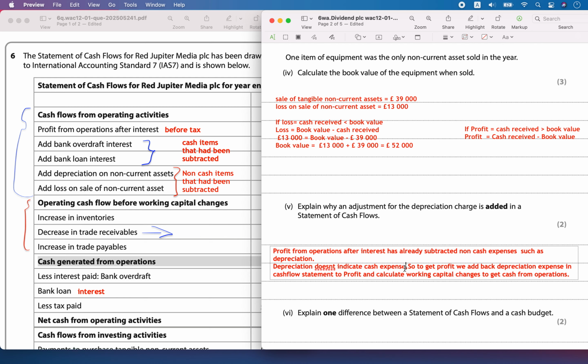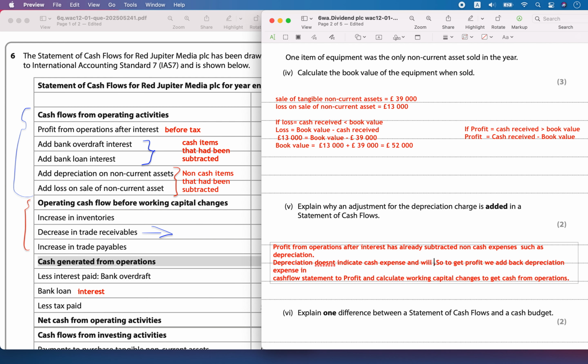Depreciation doesn't indicate a cash expense and will not affect cash flow. There is no actual cash flow happening in the business. You had already subtracted from profit from operations these non-cash expenses such as depreciation, and depreciation will not indicate a cash expense and is not going to affect the cash flow.